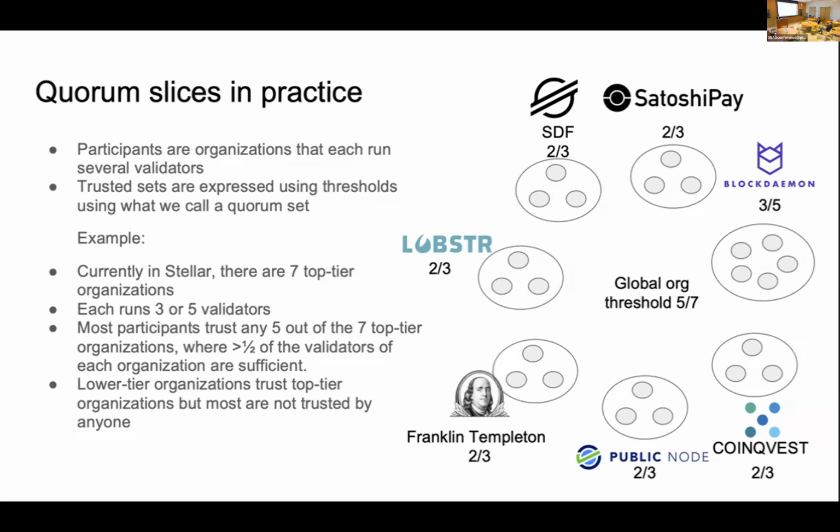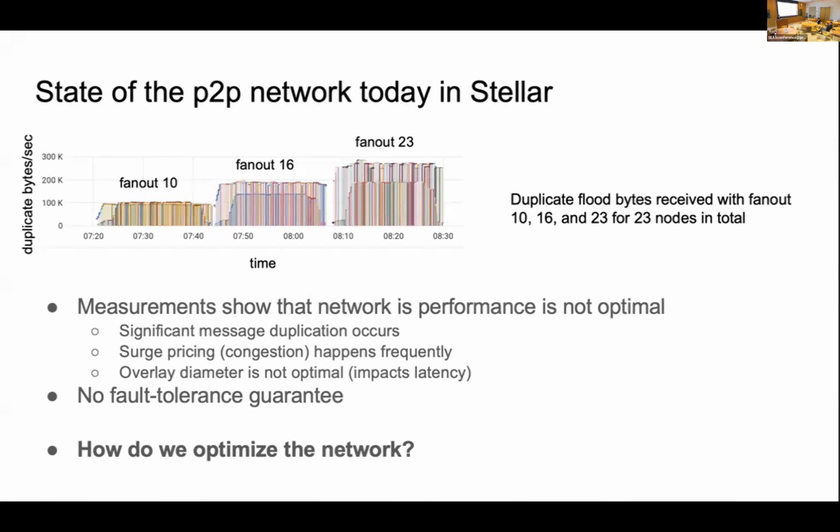We have some measurements of the P2P network state in Stellar, and the results show that the network is not effective. In a 23-node network, we increase the node fan out over time and focus on the duplication. The top figure shows that there are more duplicated bytes per second when we have more node fan out. The node fan out values are 10, 16, and 23, and we run each of them independently.